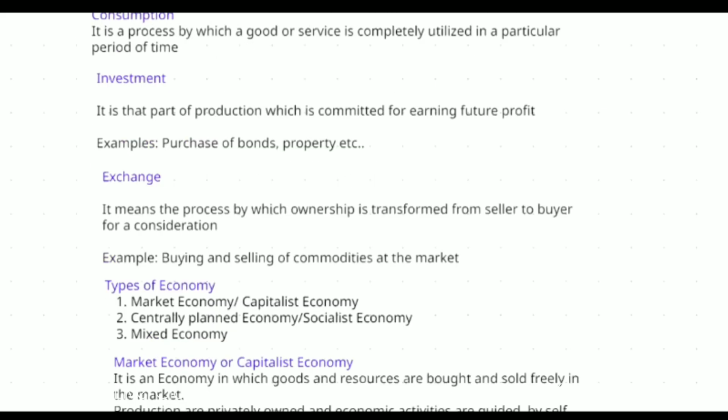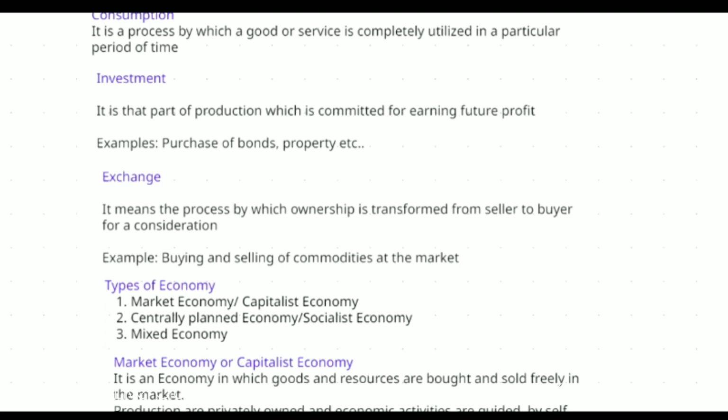Now, the third one is investment. It is that part of production which is committed for earning future profit. That is, the producer invests his money in the production process. We call it investment. That may be purchasing raw materials or machineries, land, whatever it may be, or he may employ more labor in the process of production. So everything falls under investment in economics.